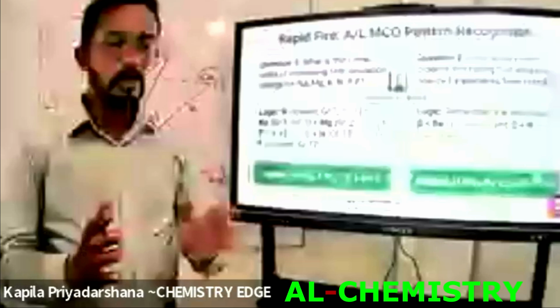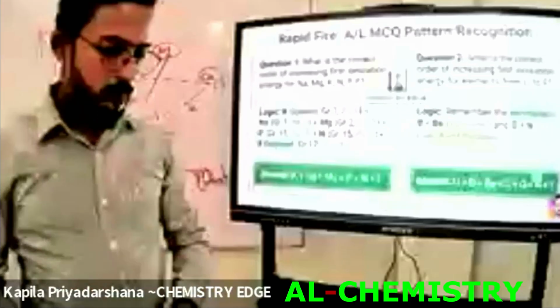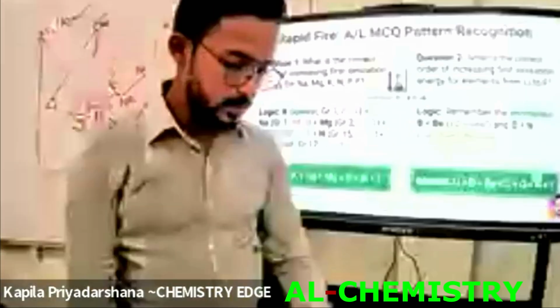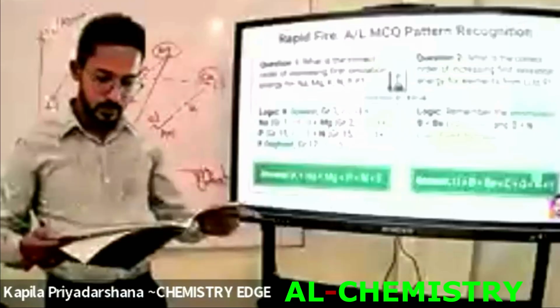Okay, look at this question. What is the correct order of increasing first ionization energy for sodium, magnesium, potassium, nitrogen, phosphorus, and fluorine? Right? Okay, let's write down this question. First of all, this question is included in your tute also. Yes, this is the past paper question. The 2013 A level, the increasing order of first ionization energy of atoms.